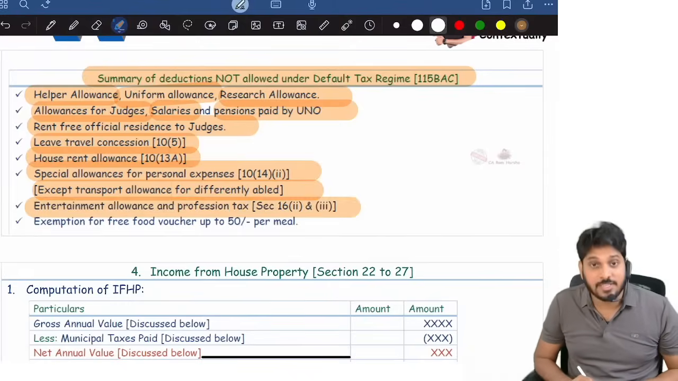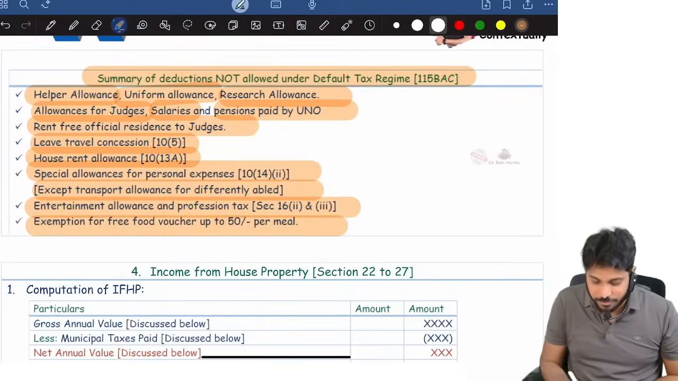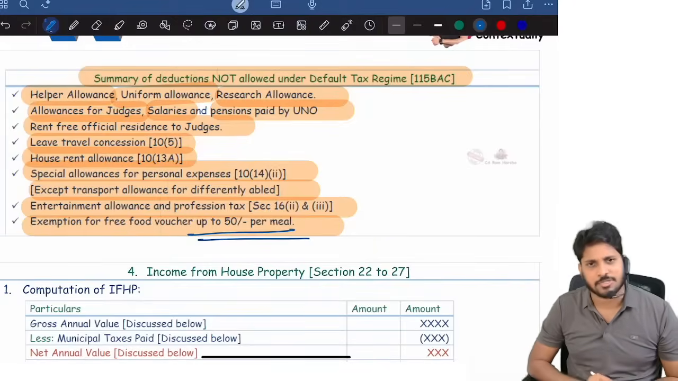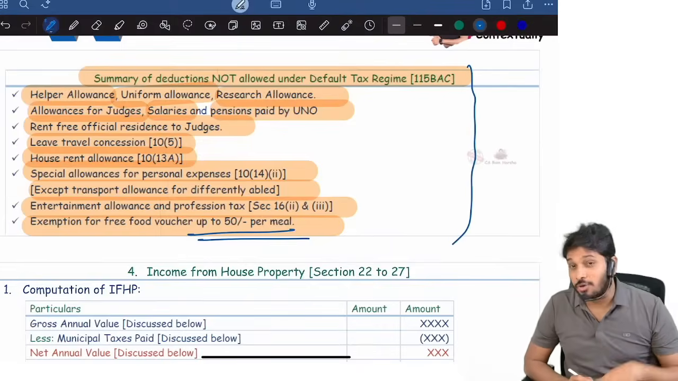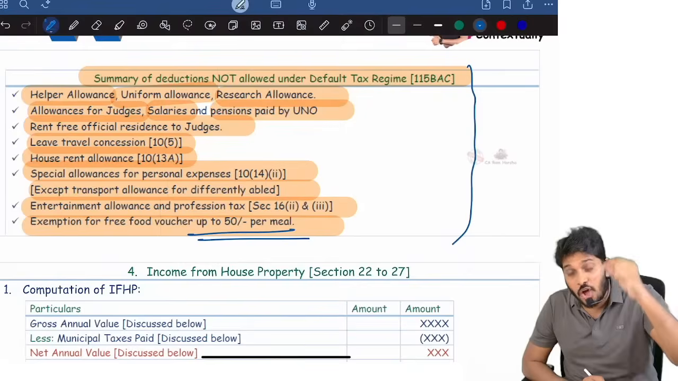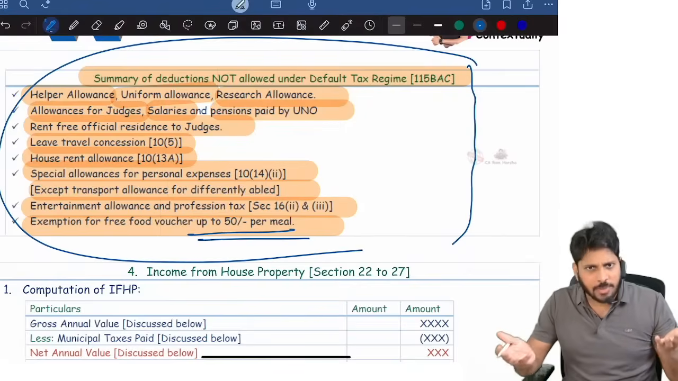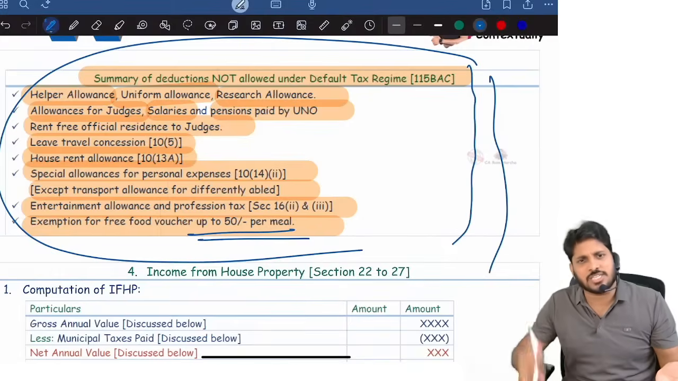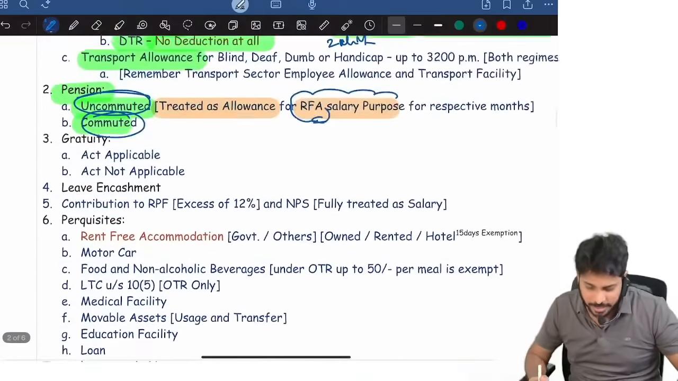Then entertainment allowance, no deductions at all for that. Exemption for free food, food and non-alcoholic beverages, if at all a company is providing up to 50 rupees is exempt. That is not there in default tax regime. So under salaries chapter, what all deductions are not there under default tax regime, I clearly told. In optional tax regime, these restrictions will not be there. That's it. Now again, I'll go back.